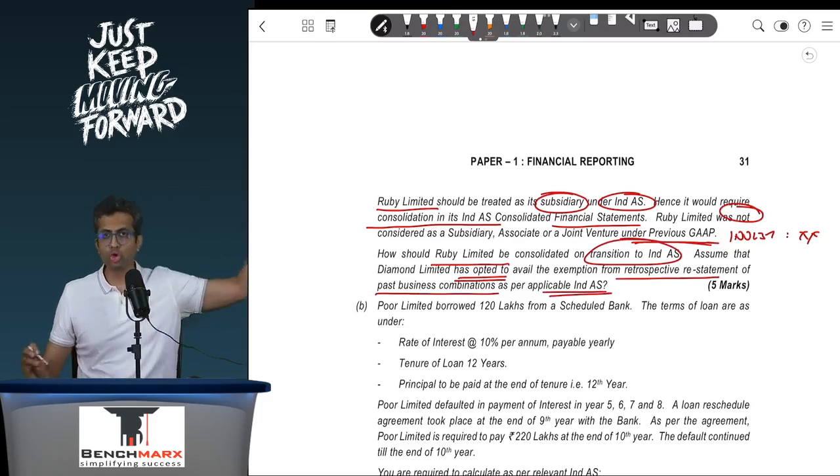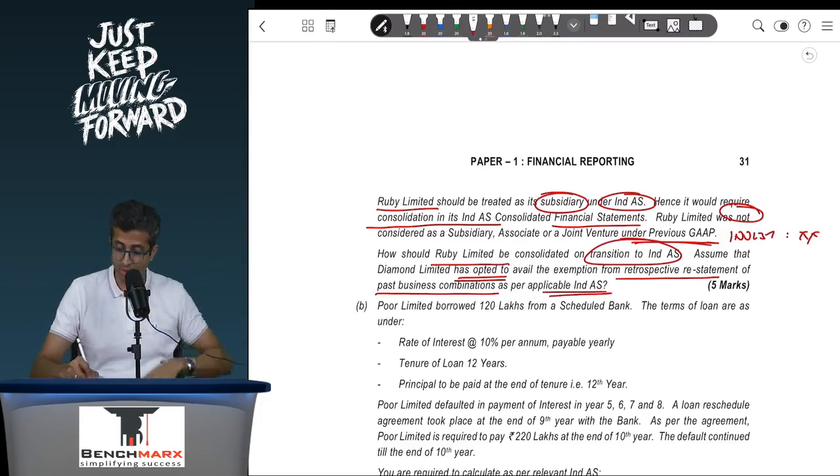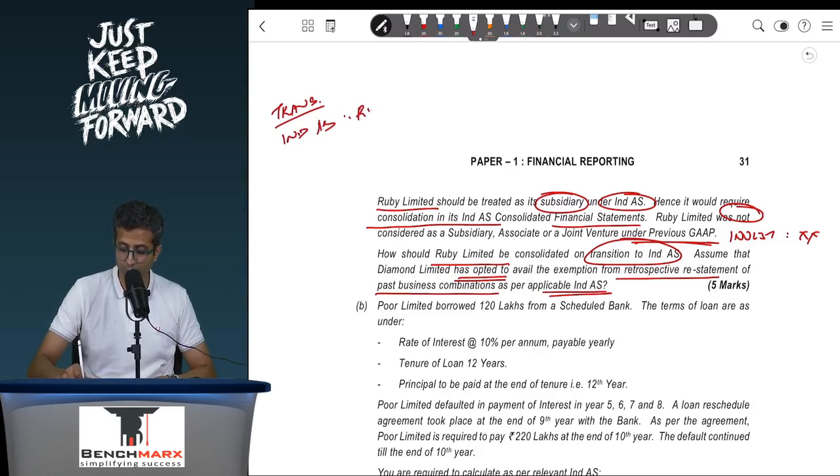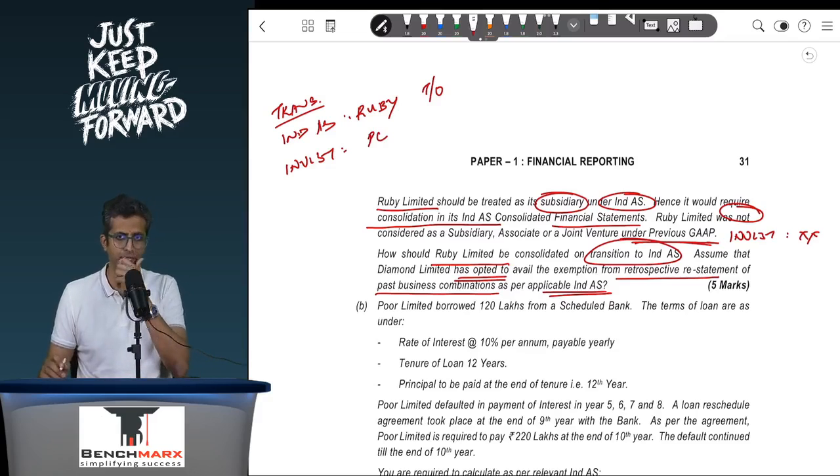So I will not go back and retrospectively restate the past business combination, but on the transition date, whatever are the Ind AS values of Ruby will be taken over, and the investment will be deemed to be the purchase consideration, and accordingly goodwill will be calculated as on the transition date. So this is the theory solution if you go to see.